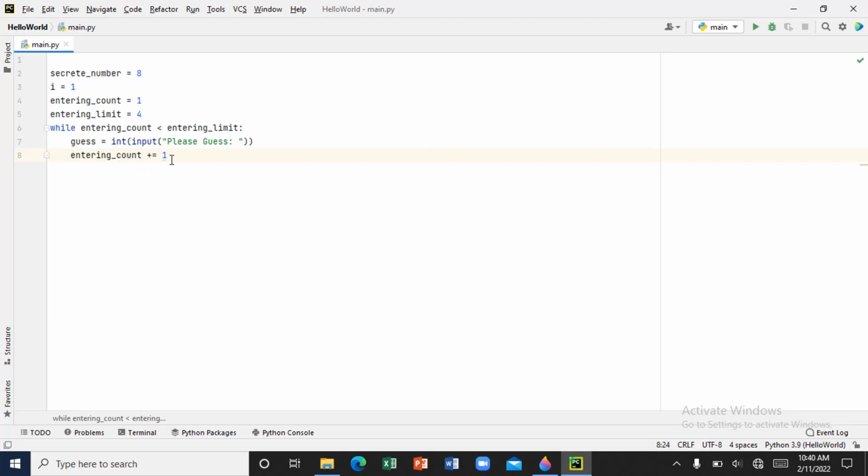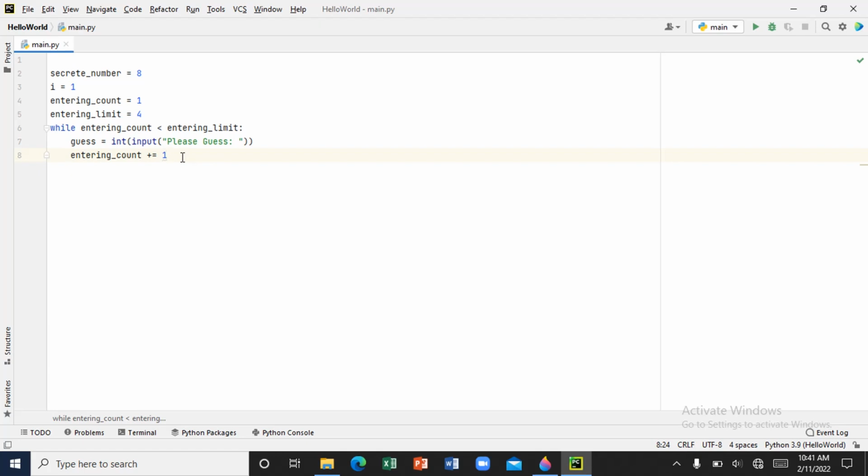So add 1, and the program is going to run for the second time. If the program runs the first time, the value is 1. If the user couldn't guess right, it's going to add 1, making 2. So the user is going to guess for the second time. If he couldn't guess for the second time, it's going to add 1 again. The user is going to guess for the third time.